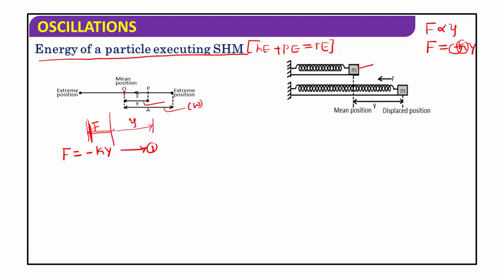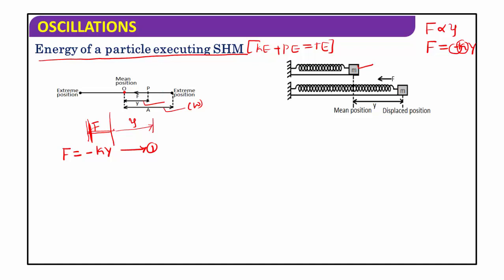To displace this particle, work must be done, otherwise there is no displacement of the particle. To displace the particle from the mean position, opposite to the direction of the restoring force, work must be done.